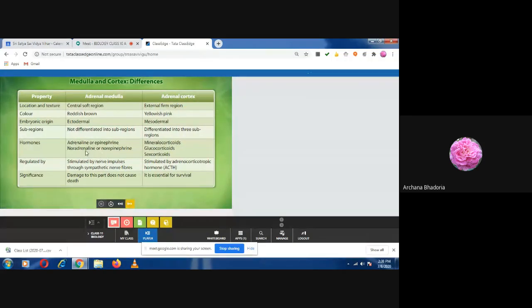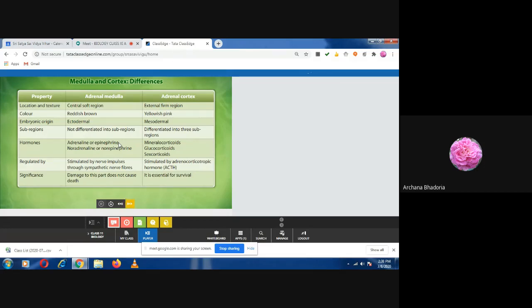Then the hormones, what are the hormones secreted by the medulla? Write it down. Adrenaline, and the other one is noradrenaline. And adrenaline is also called epinephrine. What is the other name for adrenaline? Epinephrine. So are you remembering what we did in 10th?